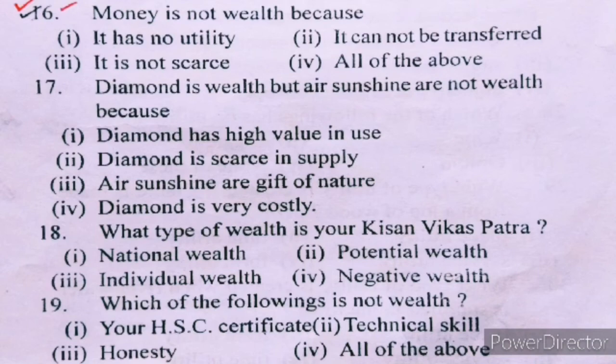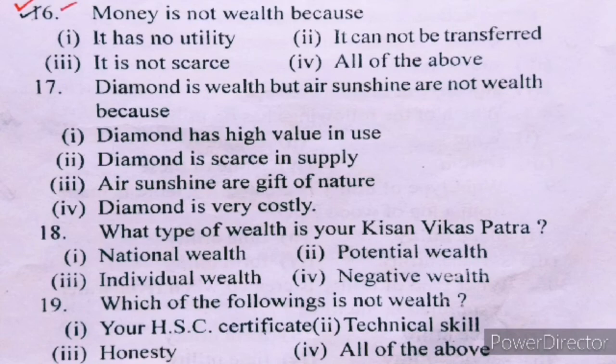So diamond is wealth, but air and sunshine are available in plenty, so they do not have the characteristic of scarcity. So the correct answer is II, diamond is scarce in supply.